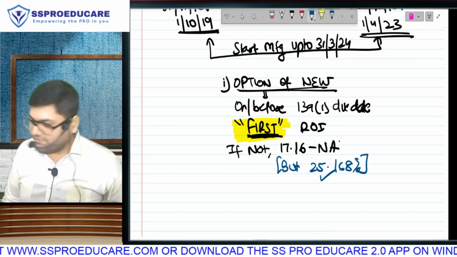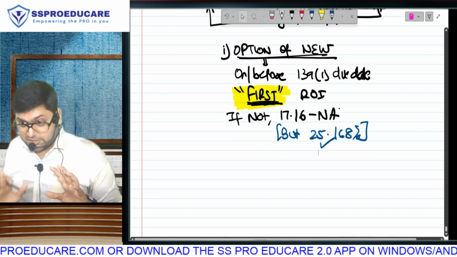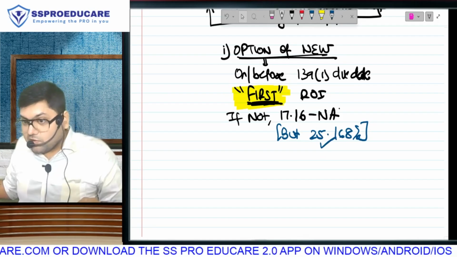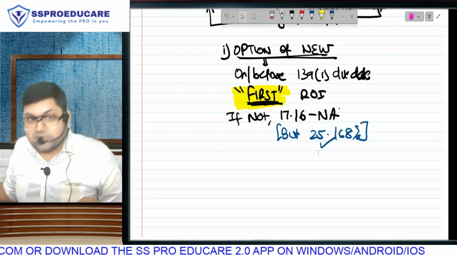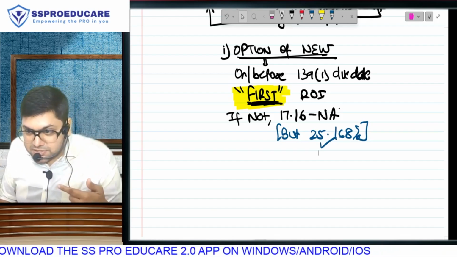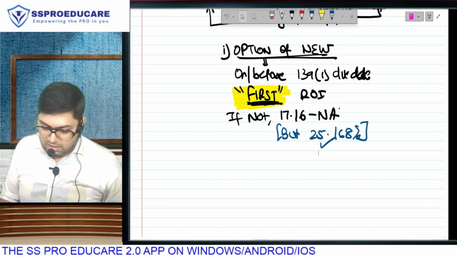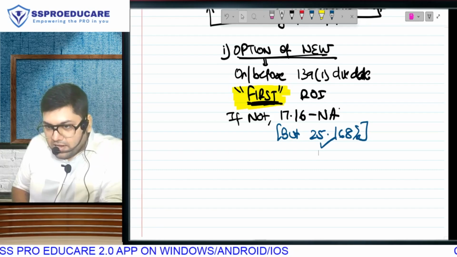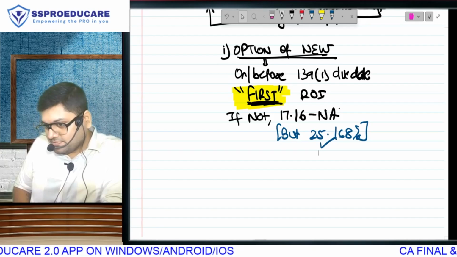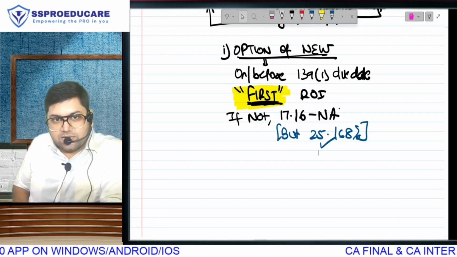Samjha? Everyone? Fantastic. Now, more conditions, lots and lots more conditions. But one thing is clear, that all the extra conditions are all applicable for 17.16. If by chance I don't fulfill any of the extra additional conditions, I can still take new regime, but under 25.16. ये clear है? We live in a country called India, and India में ना we have lots and lots and lots of over smart people. Correct है? Fantastic.